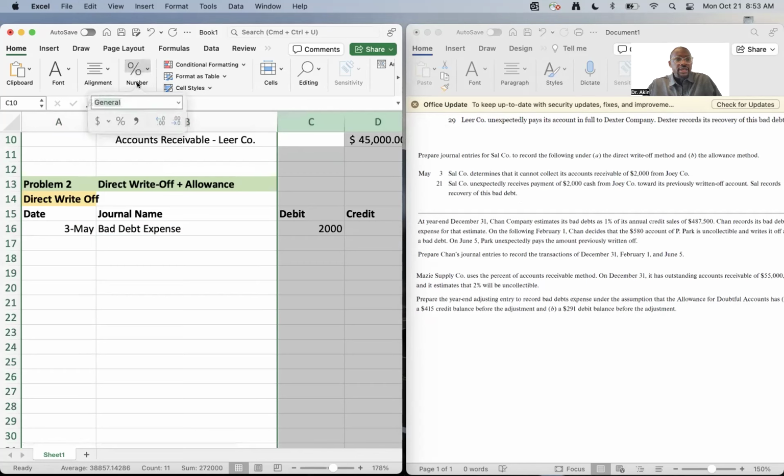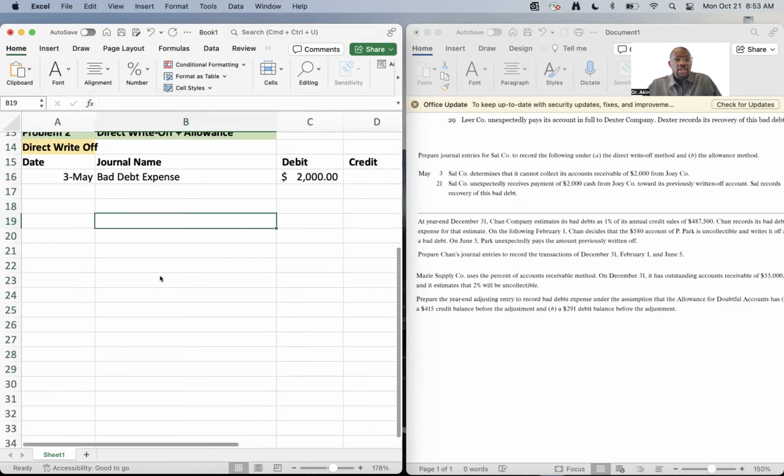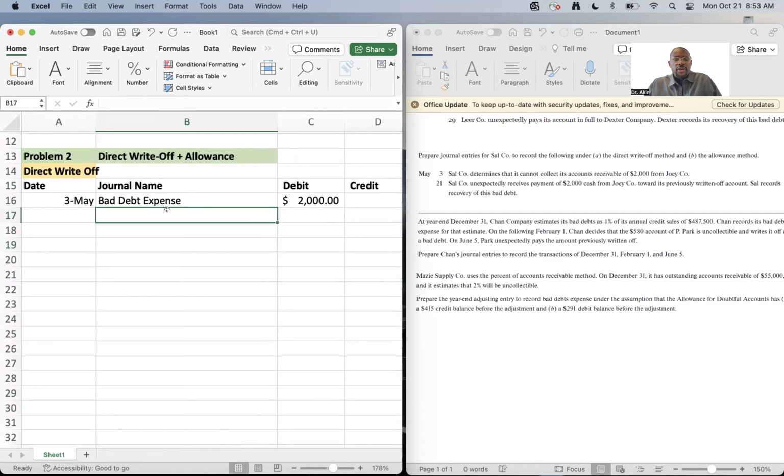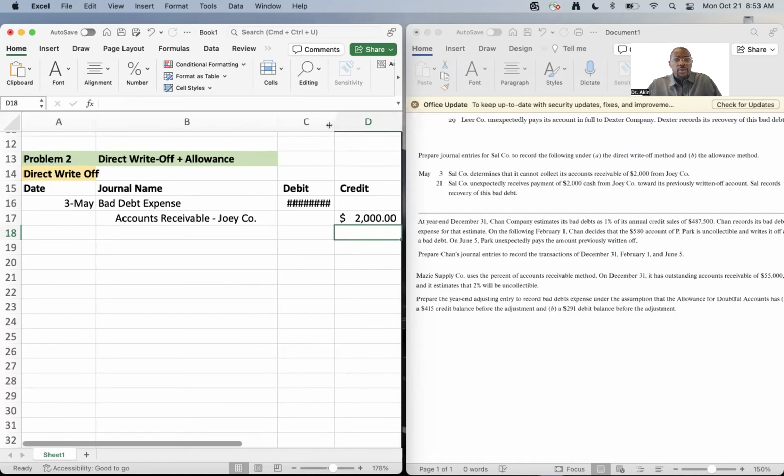Let me just go ahead and format the entire thing. And what we're also going to do is credit, remember what we talked about before, accounts receivable, Joey Co. for $2,000 as well. So that's going to be that first journal entry, right? Pretty basic. We just went over this.